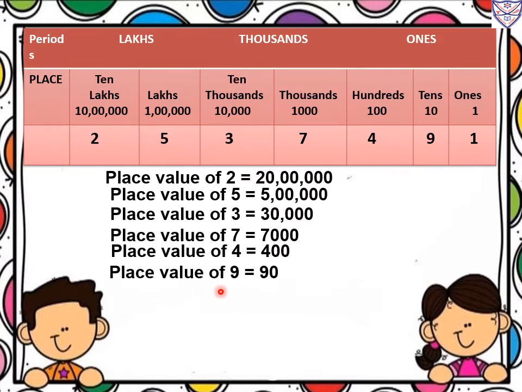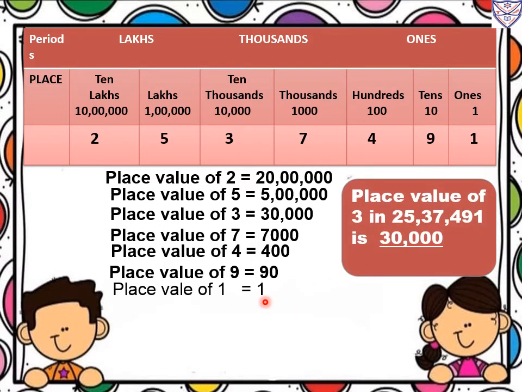Now place value of 9. So 9 is in the place of 10. So 9 multiply by 10, we will get 9 tens are 90. So place value of 9 is 90. Now place value of 1. It is in the place of 1. So we will write 1 multiply by 1. So 1 ones are 1. So place value of 1 is 1.